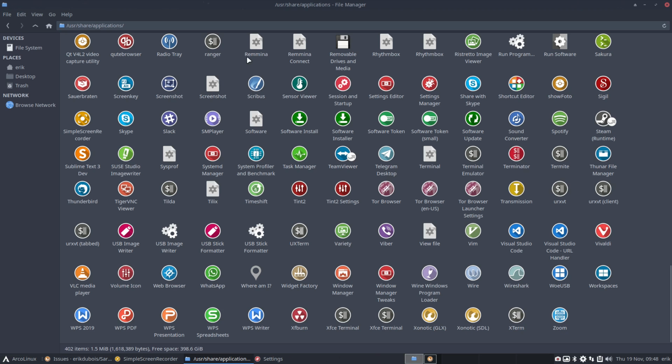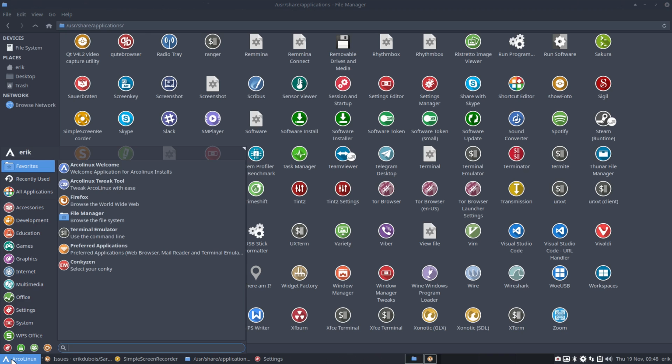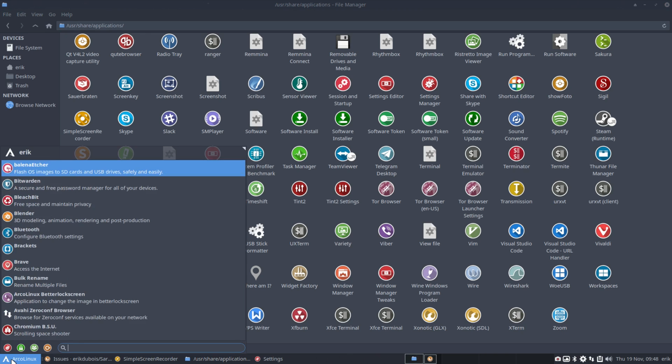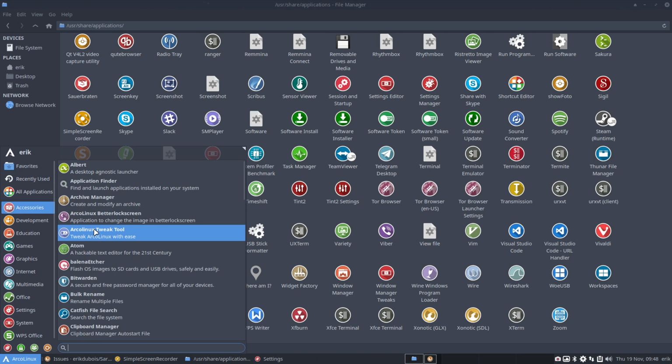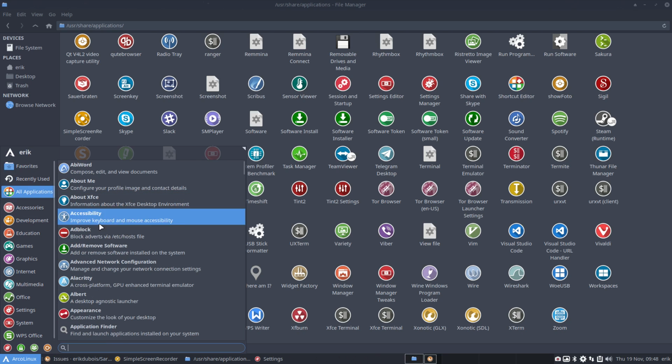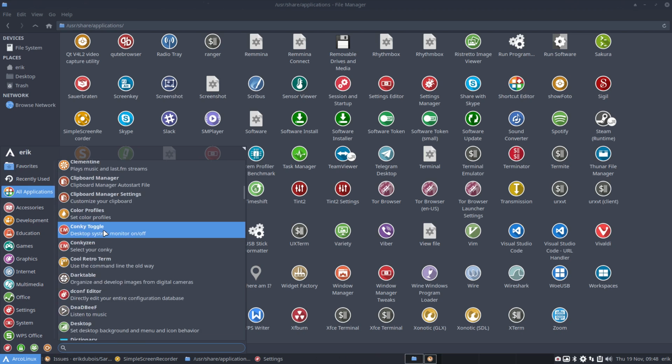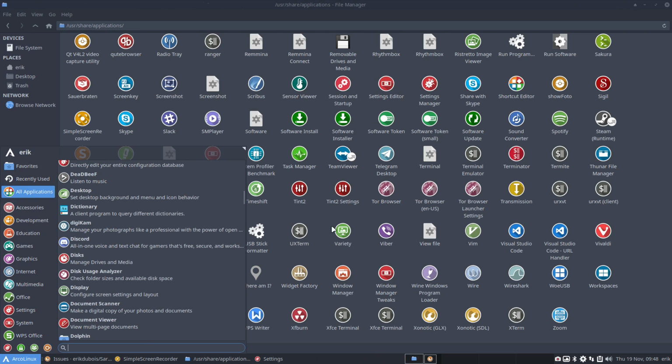It does not mean these icons are not working. It means they're not showing up in usr share applications. It doesn't mean that it's broken. So was it battery or what was it again? Let's have a look. No, all applications. Dictionary, sorry, dictionary.